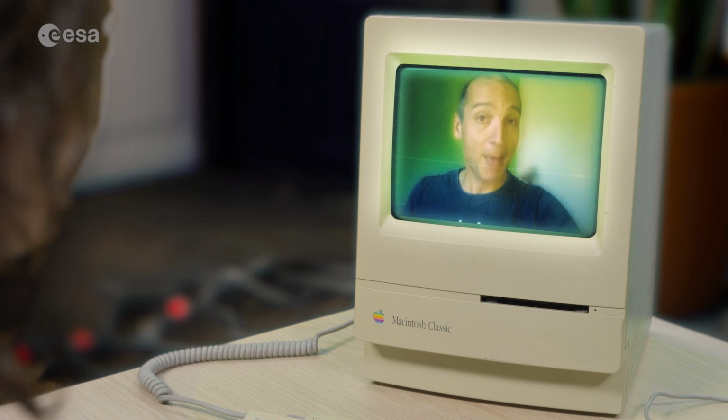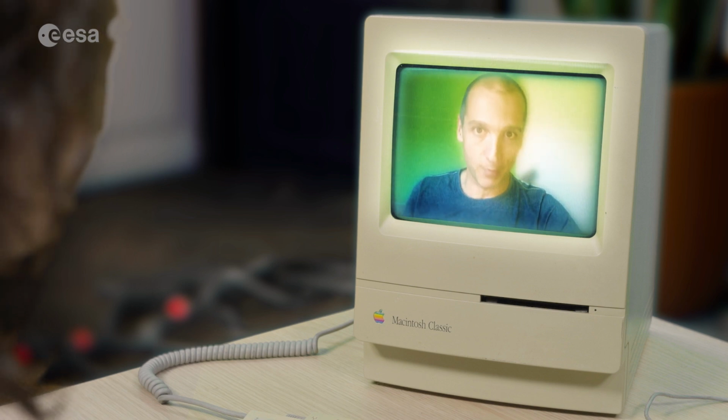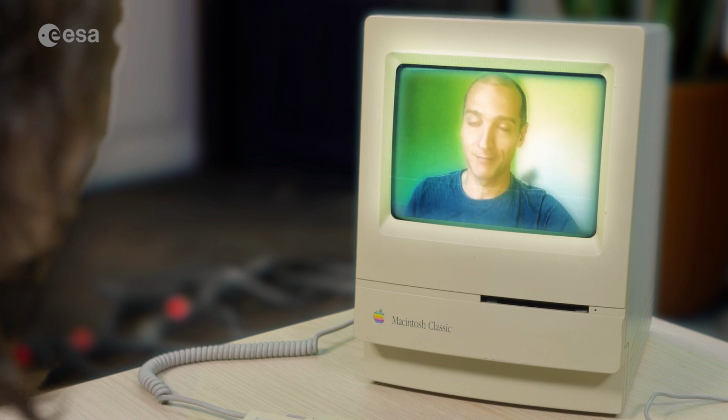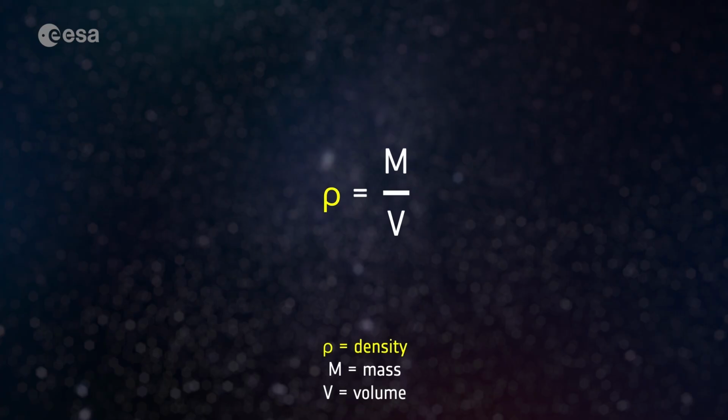Hi Davide, thanks for calling us. My pleasure. I have been working on the composition of exoplanets for many years, and trust me, it's not a trivial matter. With the data you have, you can estimate the exoplanet mean density. This will give you an idea of the internal structure of the exoplanet. To work out the density, you need to know the exoplanet mass and its volume. I'll give you some examples.